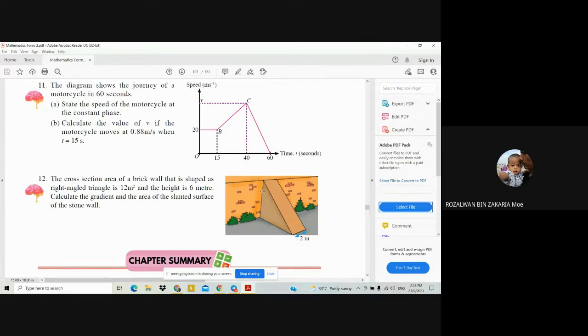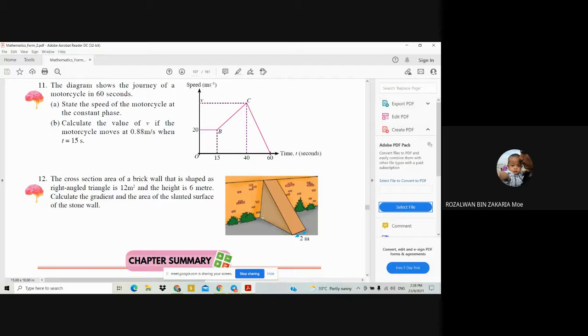The cross-section area of the brick wall is shaped as a right angle triangle, so the angle is 90 degree. The height of this right angle triangle is given as 6 meter, from here to here.